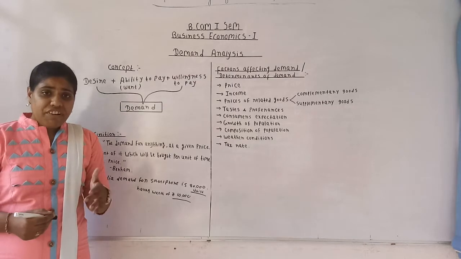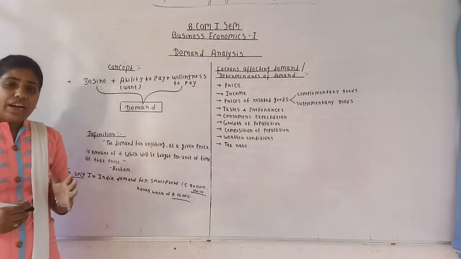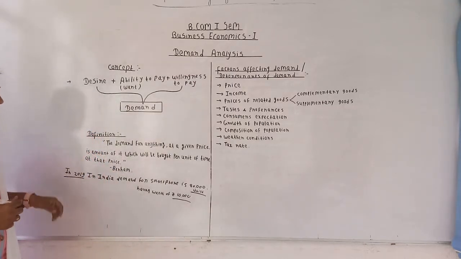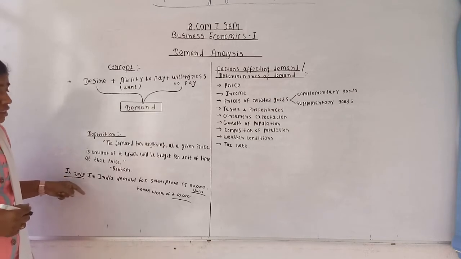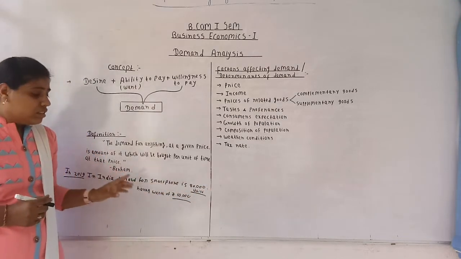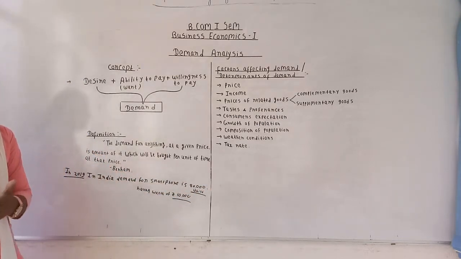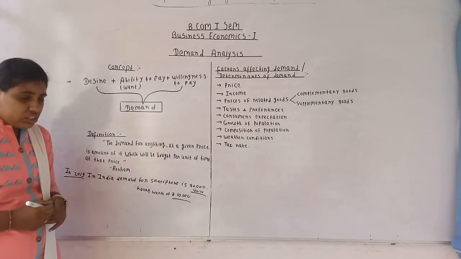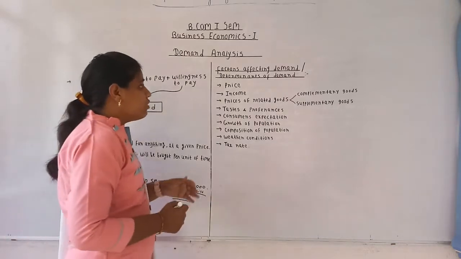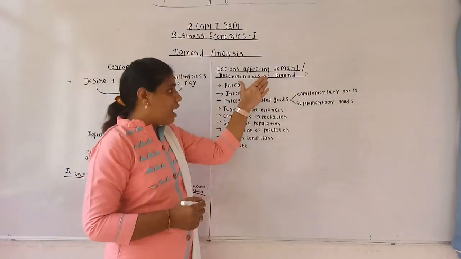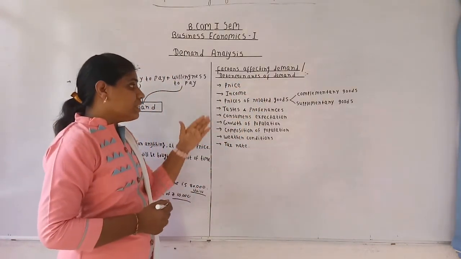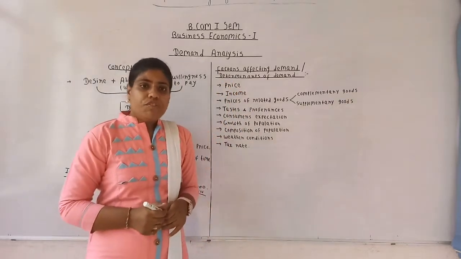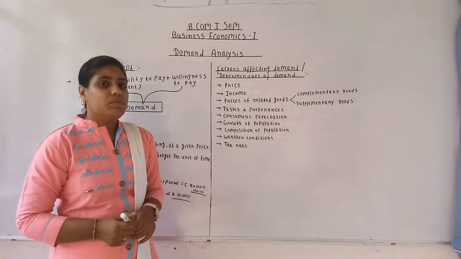So for defining the demand for a particular product, we need to have the three elements, that is the time period, the number of units, and the price at which it's being demanded in the market. So I hope you have understood this definition. Now we will be moving towards the factors affecting demand, or we may call it determinants of demand. So first one is price over here.